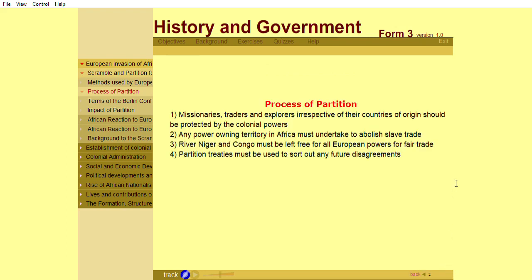Missionaries, traders and explorers, irrespective of their countries of origin, should be protected by the colonial powers. Any power owning territory in Africa must undertake to abolish slave trade. River Niger and Congo must be left free for all European powers for fair trade. Partition treaties must be used to sort out any future disagreements.